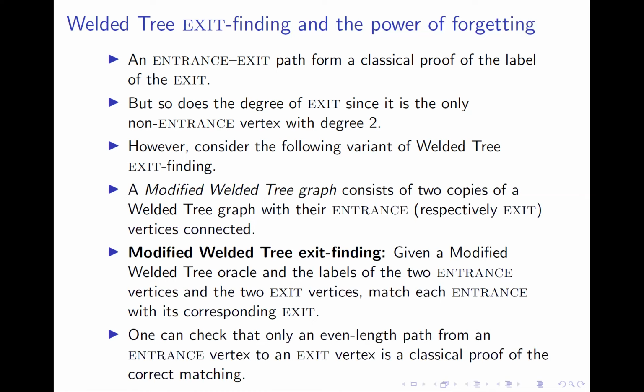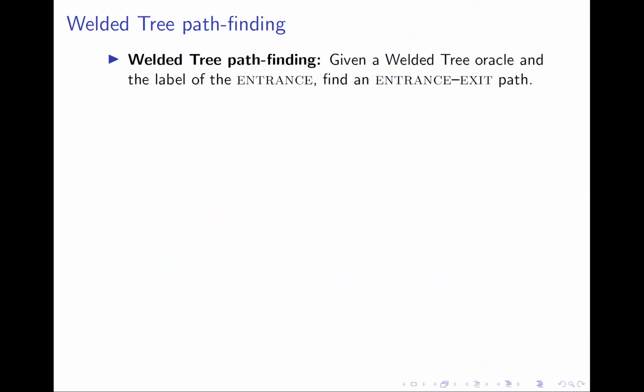So one can formally verify that only an even length path from an entrance vertex to an exit vertex is a classical proof of the correct matching. This gives rise to the welded tree pathfinding problem. So let us look at what it is. In the welded tree pathfinding problem, the inputs are the same as those for the welded tree exit finding problem. Namely, you are given a welded tree oracle and the label of the entrance vertex. And the goal, as you might imagine, is to find an entrance to exit path.